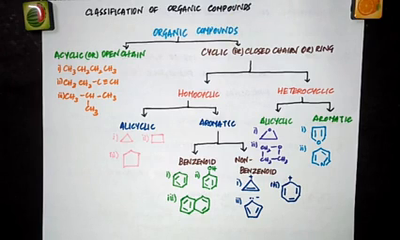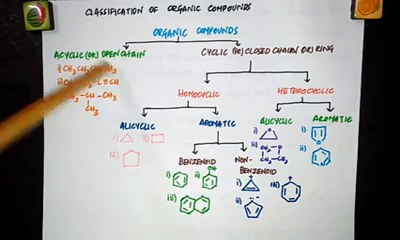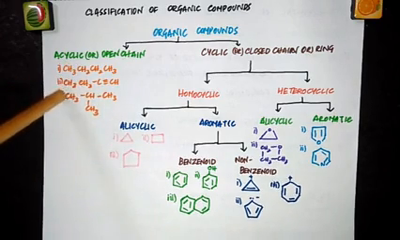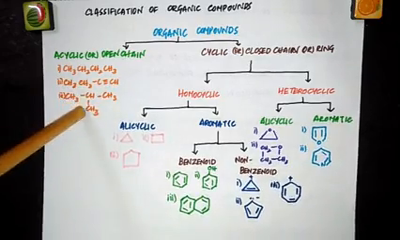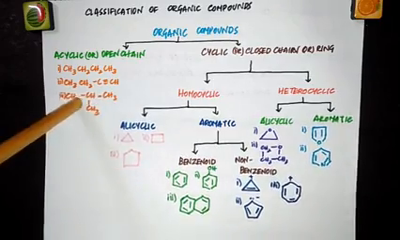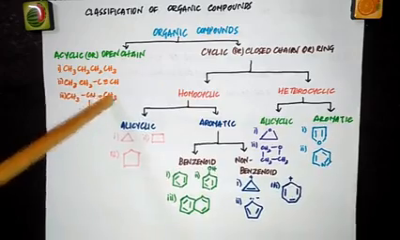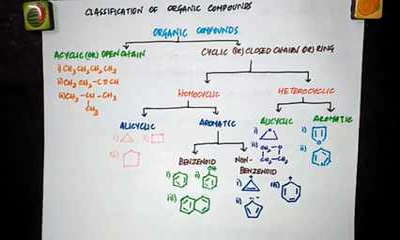These compounds contain open chains of carbon atoms in their molecules. These carbon chains may be either straight chains or branched. Look at the example. This is a straight chain having 4 carbon atoms. We call this butane. And this is also an open chain, but it is branched like this: CH3, CH, CH3, CH3. We call this 2-methyl propane.